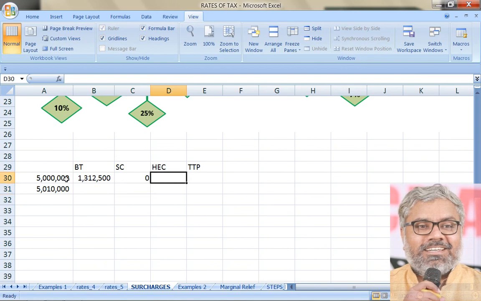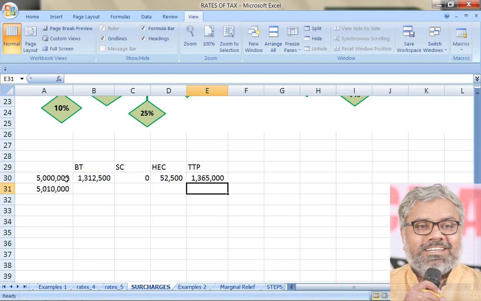Then is there a surcharge in this case? No. Is there a cess? Of course, yes. How much is that? That is going to be, in this case, 4% of this, and definitely the total tax payable by this person will be 13,65,000. That's what we have been doing already in many assignments. So we know how to calculate 13,65,000 if a person's income is exactly 50 lakhs.